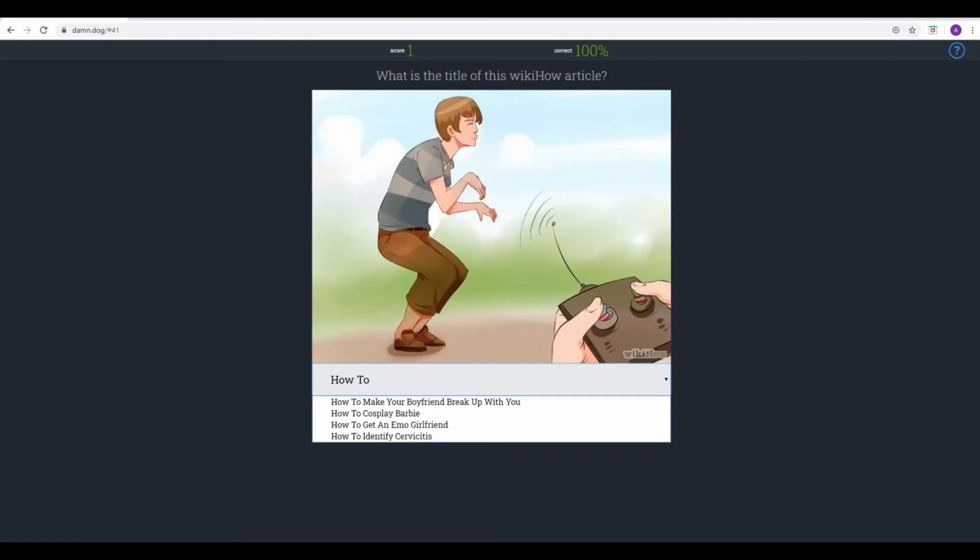Yes. Babies. Well, looking at these options, I'm not entirely sure how any of them relates. I feel like maybe the top one. It's like an image to say, you know, be a control freak, control your boyfriend's life or something. I don't know. Yeah, that's where you're going. Because how to cosplay Barbie? No, that's not really. Definitely not the cervicitis either. What was the third option there? How to get an emo girlfriend, which I don't know. No, that's not. No, I'm going with option 1. Yeah, I'm going to as well.